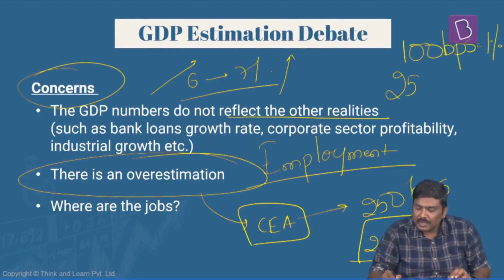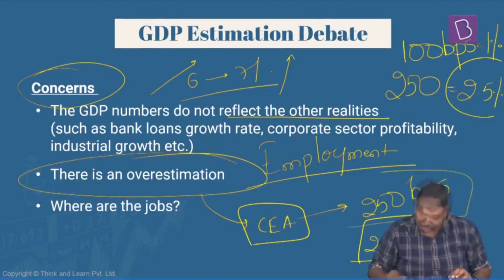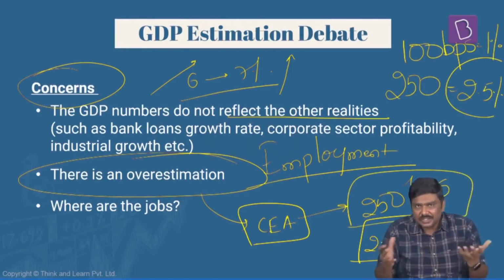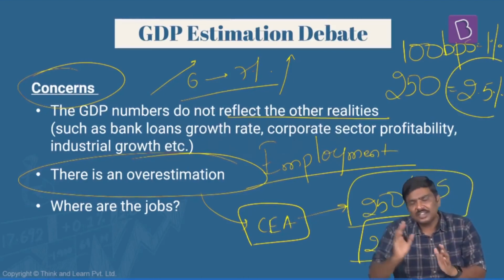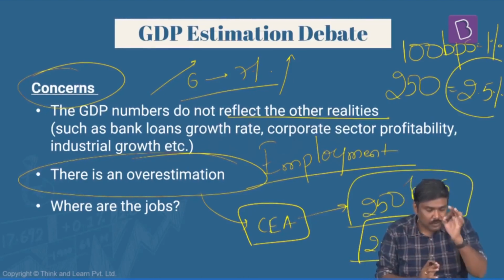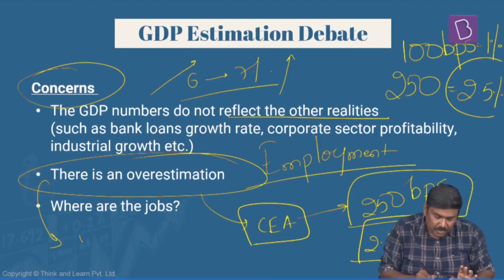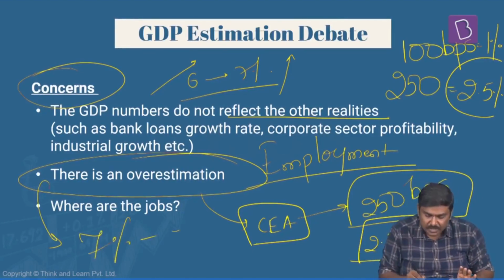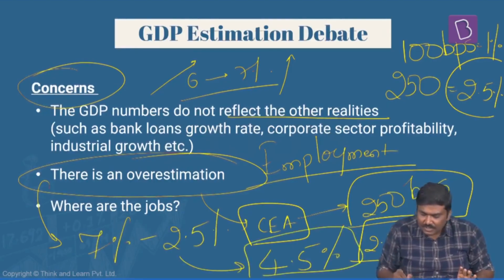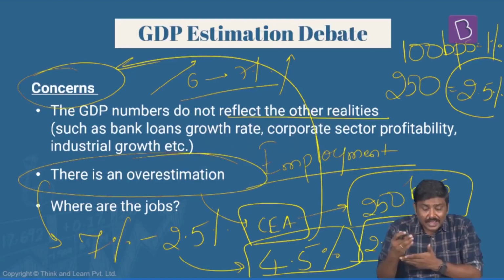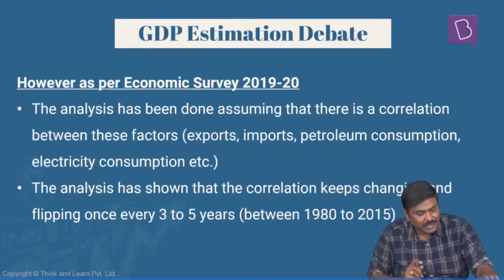So 250 basis points is equal to 2.5%. Is it okay? As per the studies done by this person along with other experts, their conclusion is that if the government of India says we have achieved a GDP growth rate of 7%, it will not actually be 7%. It will be 7% minus 2.5%, that is 4.5%. So these are some of the concerns which have been raised with respect to the GDP estimation.